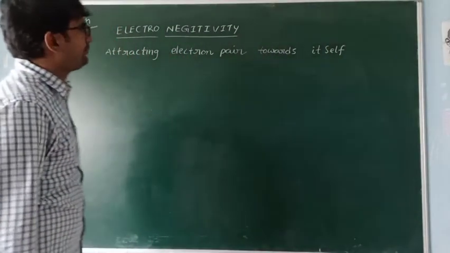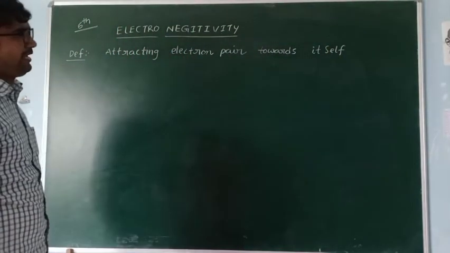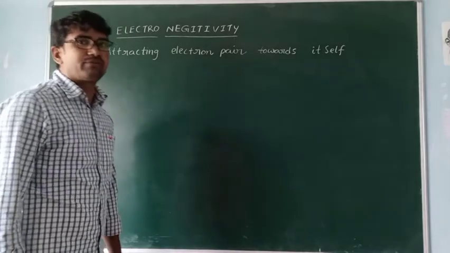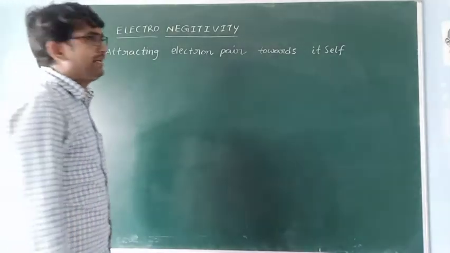Okay? So attracting electron pair towards itself is called electronegativity.